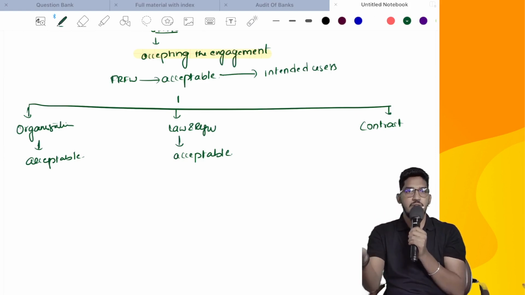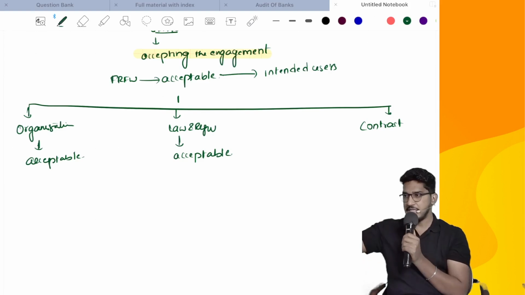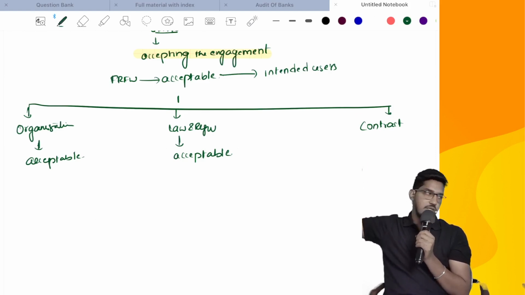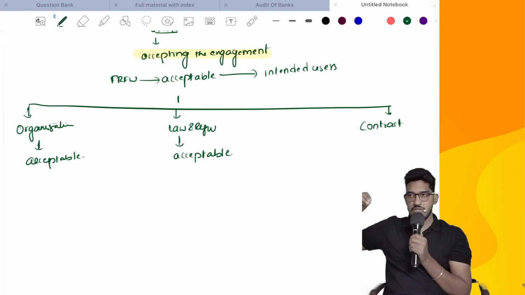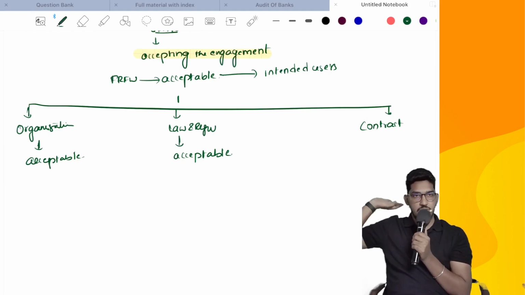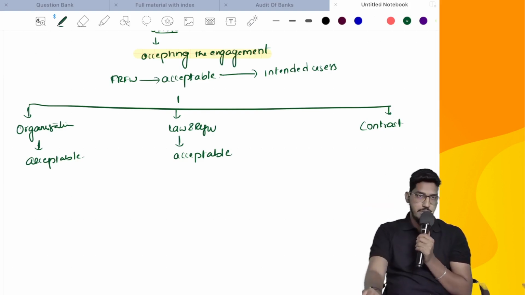It should fulfill the requirements of the users. That's what we expect from a normal general applicable financial reporting framework. If these characteristics are also there in the contract, like whatever terms and conditions and rules they have given in the contract for the preparation of the financial statements are understandable, if you follow that, the financial statements will be understandable. They will be reliable also. It will fulfill the needs of the intended users also. Then also we will deem it as acceptable.